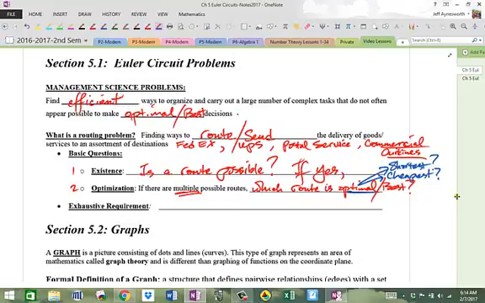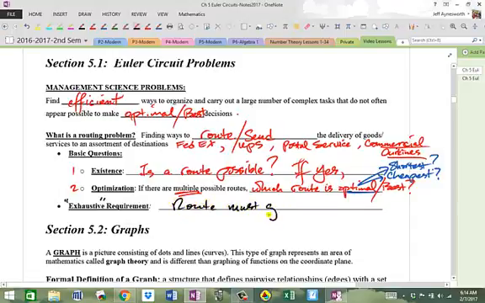And there is something called the exhaustive requirement that we're going to be looking at through some of the problems here throughout the chapter, and that's a fancy terminology for something actually quite simple. The exhaustive requirement means that the route must go everywhere, to all destinations.